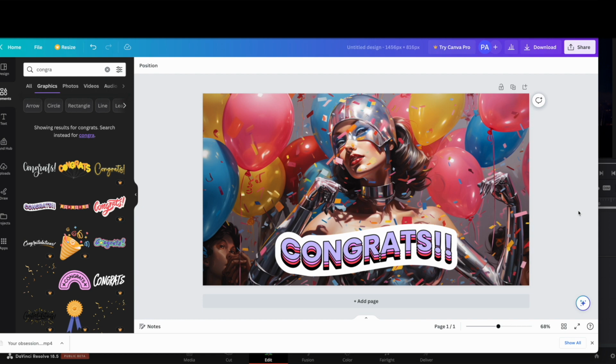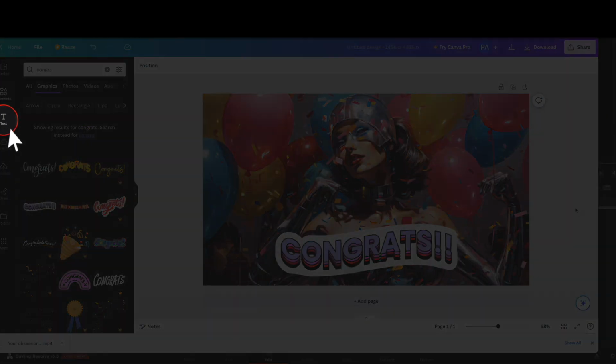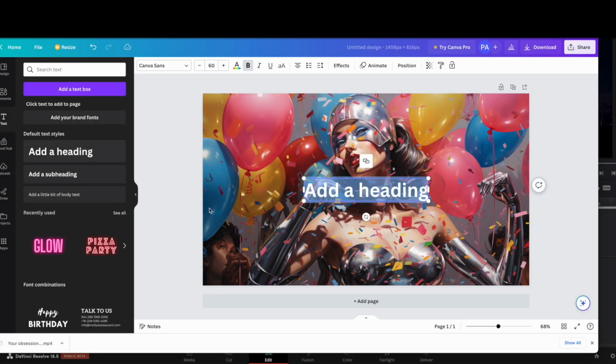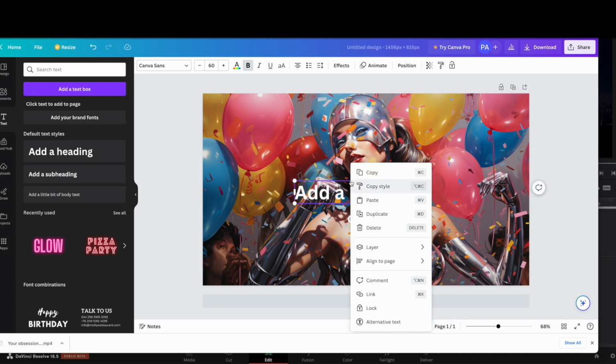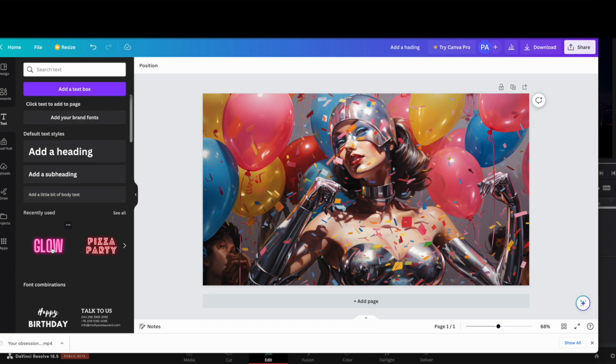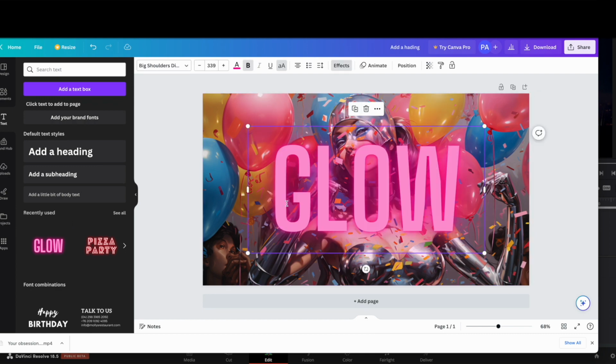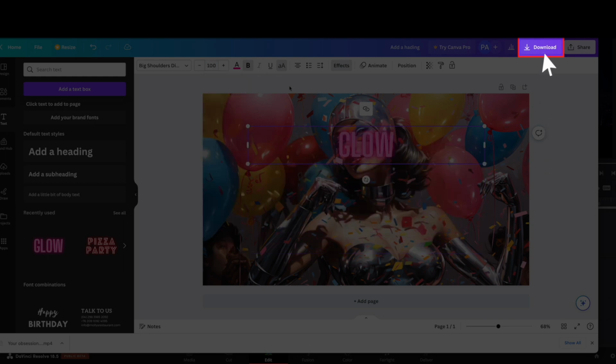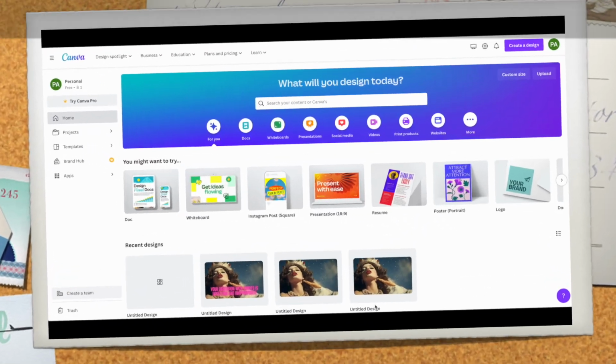And then we will head over to this text thing on the left. So you can just type in your own stuff if you want. And you can add a heading. Down below there are some pretty cool text styles that you can edit as well. So if the stickers aren't doing it for you, just grab one of these, and I'm going to delete that. Now let's grab one of these text styles and you can type happy birthday or whatever it is that you want to type. So top right, there's a download button. Just click that and you're on your way.